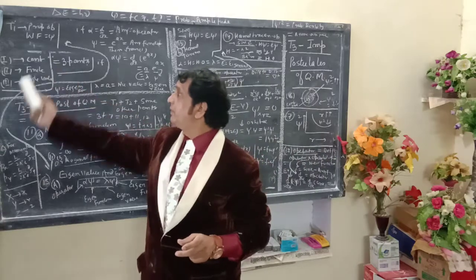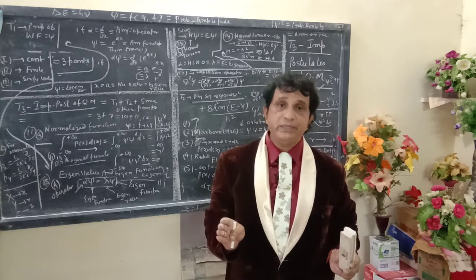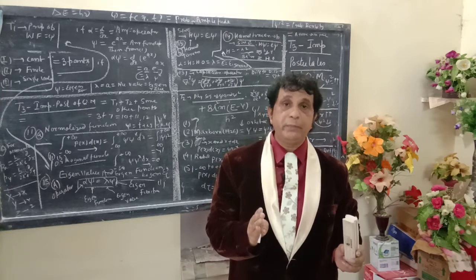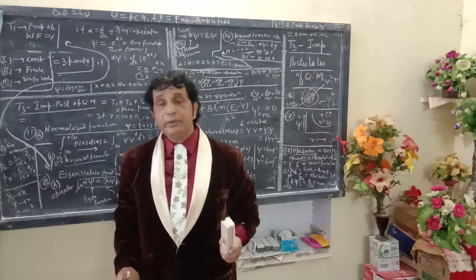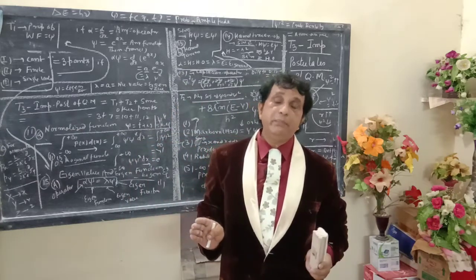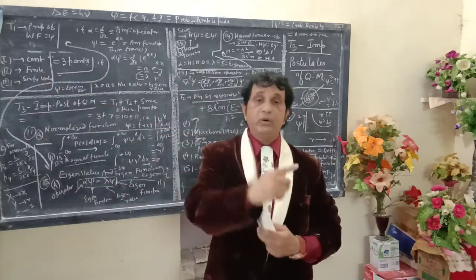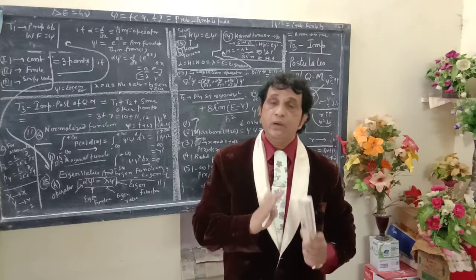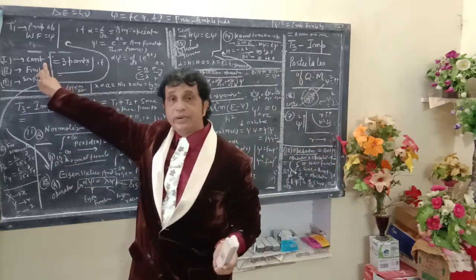Next postulate: psi should always possess a continuous value. Continuous value means that in our daily routine life there must be a certain value, a certain measurement of parameter. Discontinuity will not be accepted by quantum mechanics. Similarly, when an electron is moving around the nuclei, broken lines will not be accepted by quantum mechanics. So psi should always be continuous.